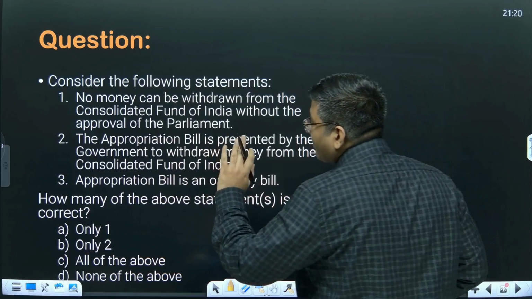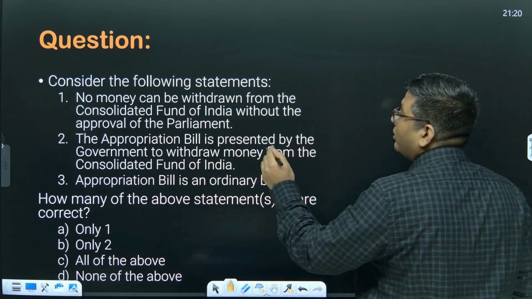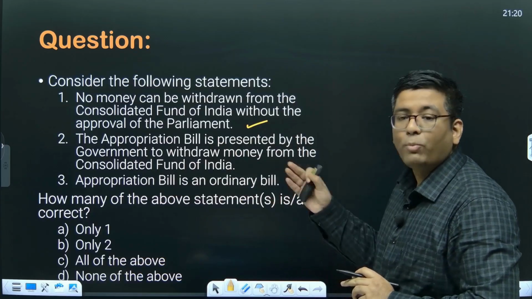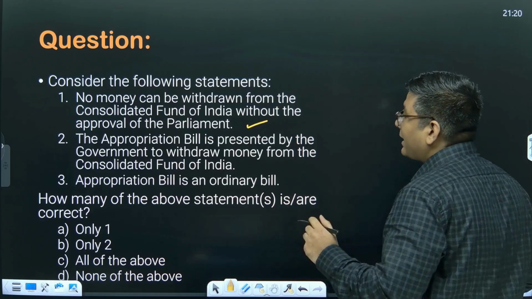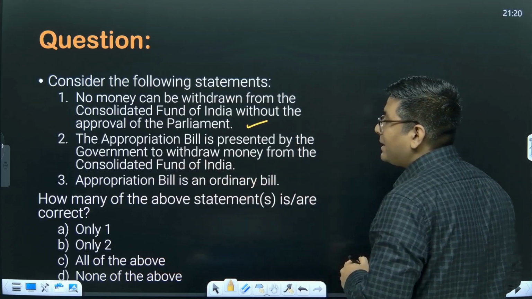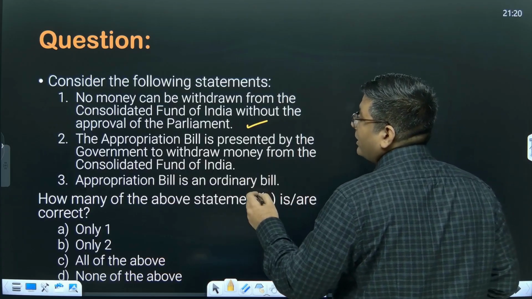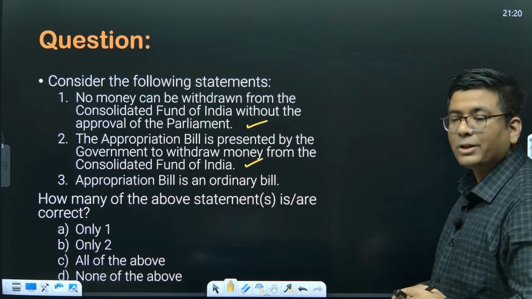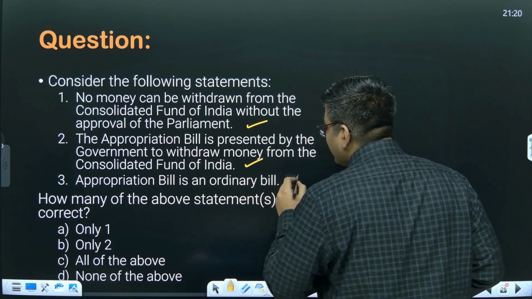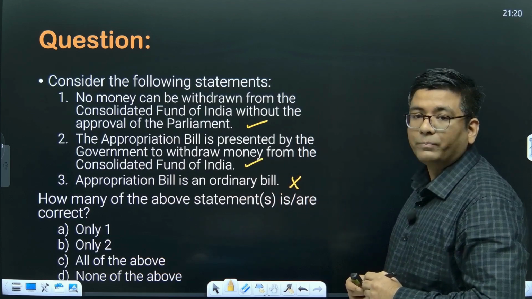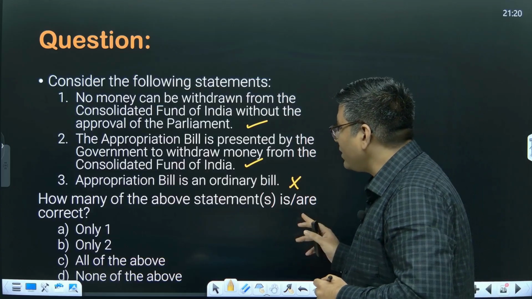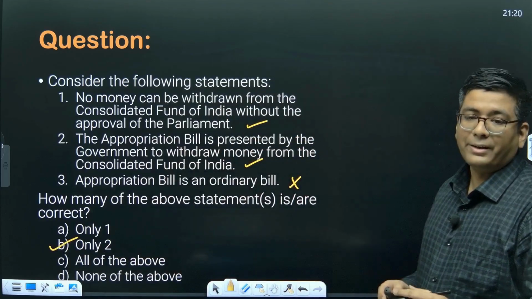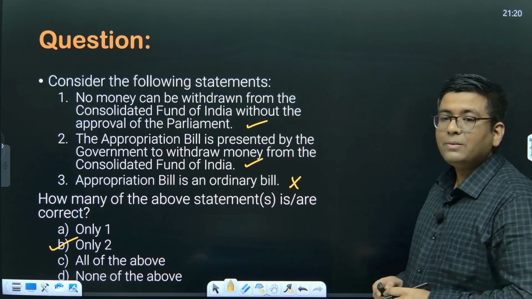So, no money can be withdrawn from the Consolidated Fund of India without the approval of the Parliament. This is correct. Yes, Parliament's approval is required. That is the whole point of having an appropriations bill. The second one is, appropriation bill is presented by the government to withdraw money from the Consolidated Fund of India. This is also correct, that this is the objective of having the appropriations bill. The third one, appropriation bill is an ordinary bill. This is wrong. It is a money bill. It is not an ordinary bill. So how many of the above statements are correct? Only 2 statements of the 3 are correct here. Okay, so this is the question for you.